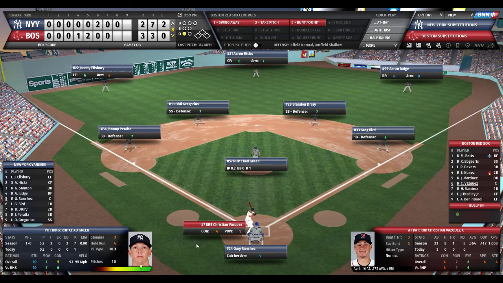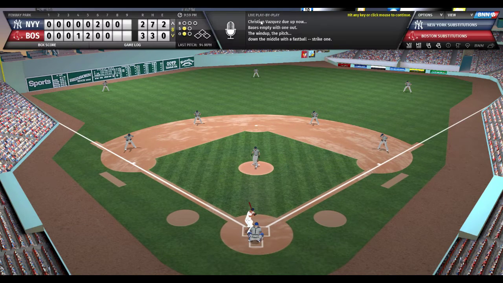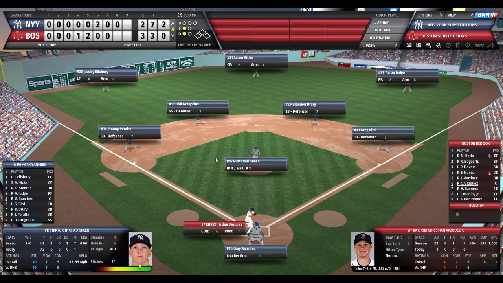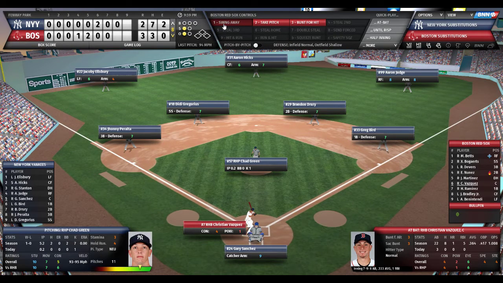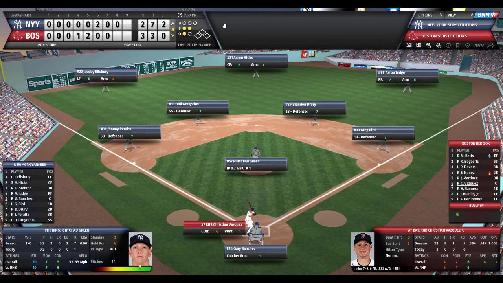So 1 out, no one on. Here's Christian Vazquez. The Red Sox catcher's 0 for 3. He'll be taking. Here's the pitch. And that's in there for a first strike. The organist is trying to rev up the crowd here. Green looks in, acknowledges Gary Sanchez. Sanchez sets the target. Green winds up and the pitch.